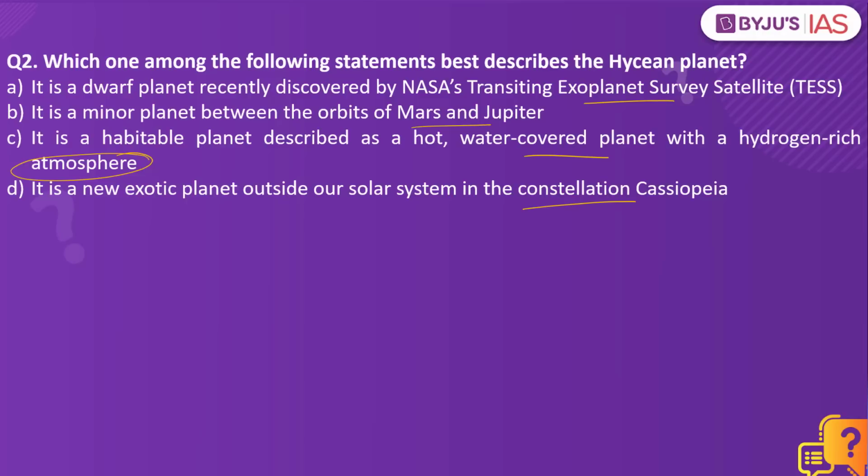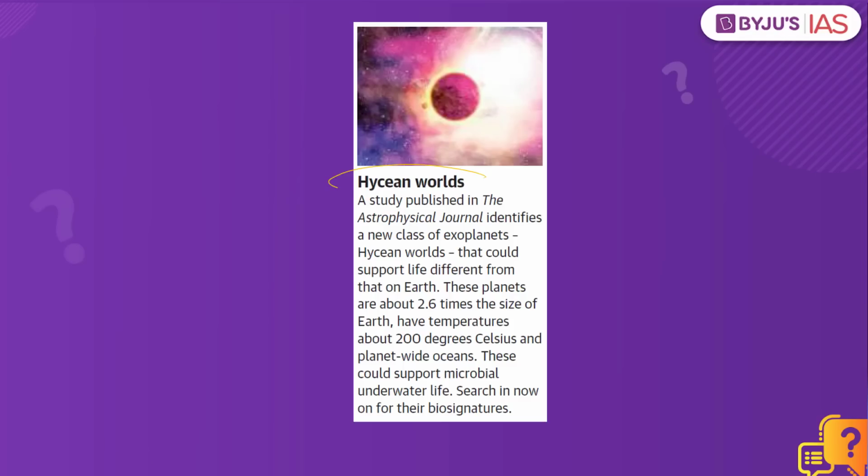The answer to this is: it is a habitable planet described as a hot, water-covered planet with a hydrogen-rich atmosphere. Why have we taken this practice question? Because this article here makes a mention of the Hycean worlds. So what is this? This happens to be a planet. According to a few scientists, they predict that there might be a condition where it is habitable.